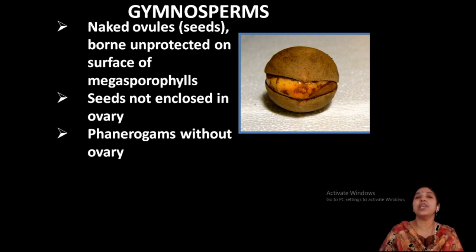Here we usually use the term ovule rather than seeds, which is better, and these are borne unprotected on the surface of megasporophylls. You know these are produced in the female strobilus. The female strobilus is made up of megasporophylls, and each megasporophyll contains megasporangia. These are all familiar to you.